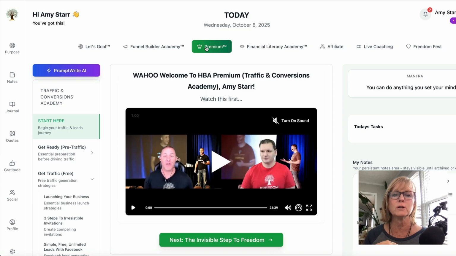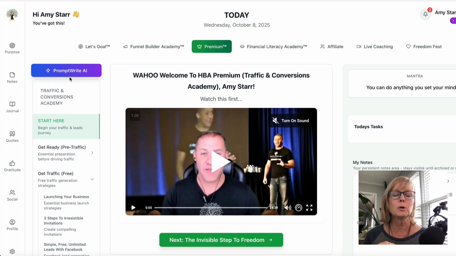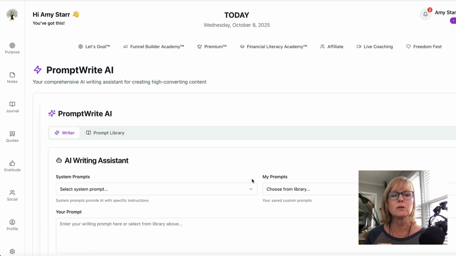Prompt AI is just one little new feature added to all of the other amazingness that's already happening inside of HBA Premium. So when you're inside of HBA Premium, there's this little purple button up here. You can just click on that and it'll take you right over to Prompt AI. So it's really easy to access.